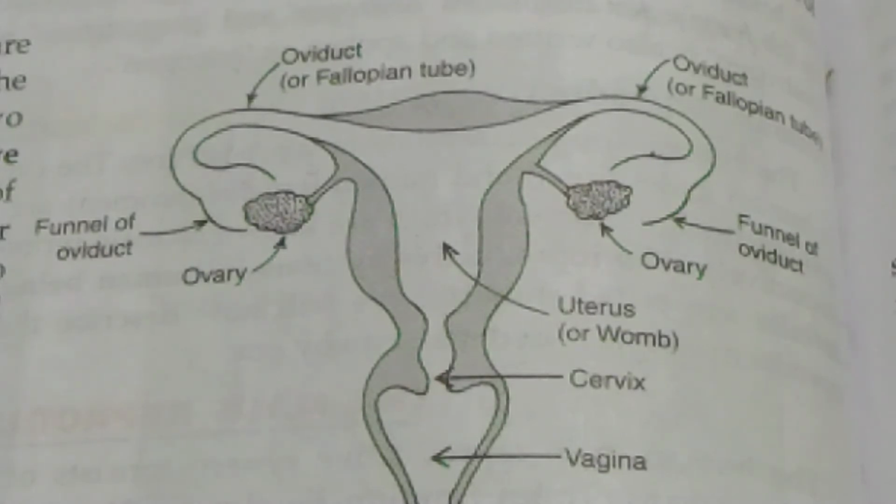Sometimes simultaneous release of the egg takes place, and if fertilization takes place under that condition, it will lead to the formation of dizygotic twins. I'll tell you what dizygotic twins and monozygotic twins are later on. So now, another function of the ovaries is to produce the estrogen and progesterone.